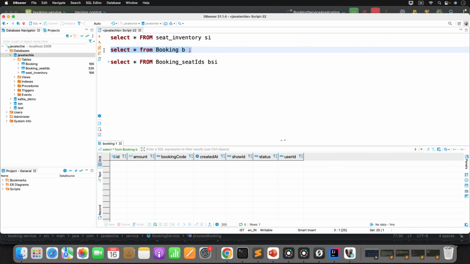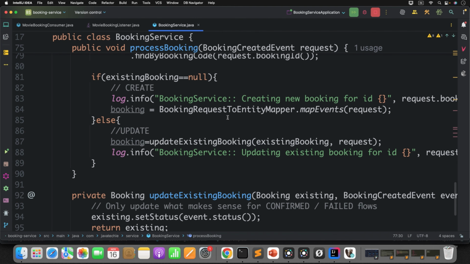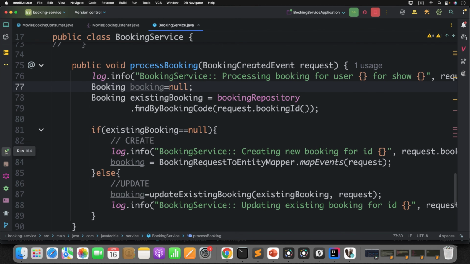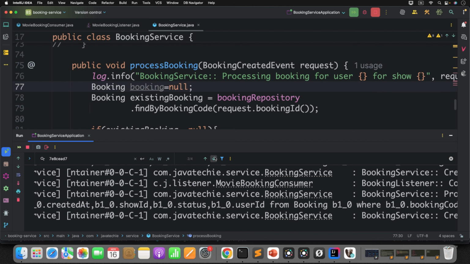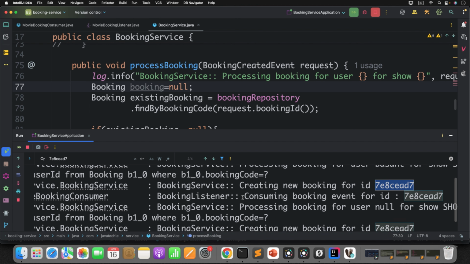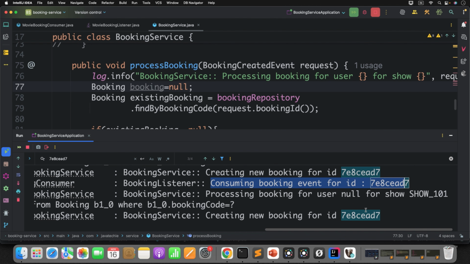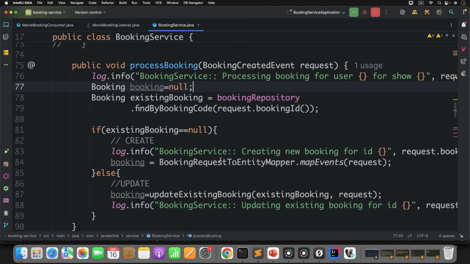It seems something is wrong in our booking service. The record is not getting inserted. Let's do one thing. Let's debug it. Let's check the log file first. So creating new booking for this ID, then consuming booking event for this ID. After payment success, the orchestrator sends it to mark as confirmed.